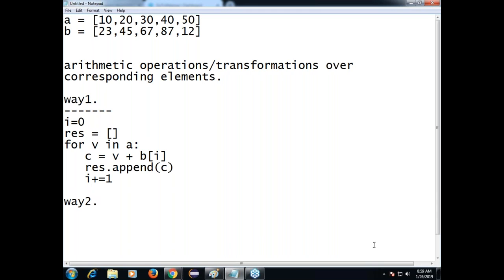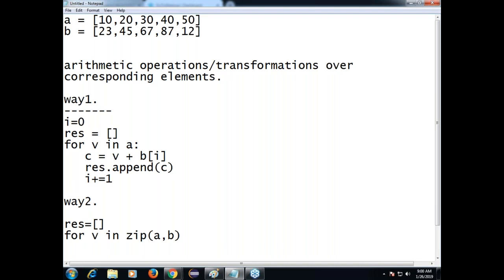Observe this. Result I am taking as one empty list here. For V in zip of A comma B. What is the zip function doing?